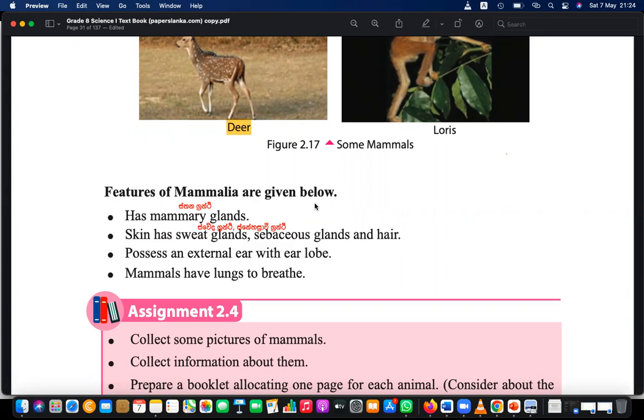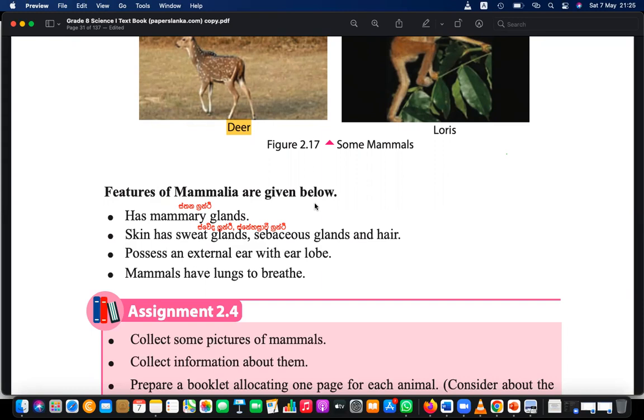And also hair. The skin has hair. That is also a protection mechanism. It prevents drying and keeps the warmth inside the body. So when you see mammals in the northern and southern parts of the world, which are covered with glaciers and are too cold, with negative Celsius temperatures, still these mammals are living.